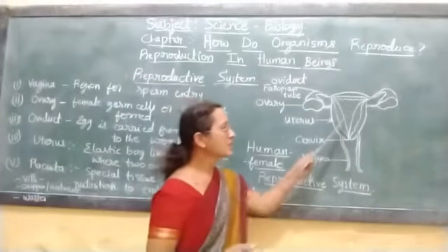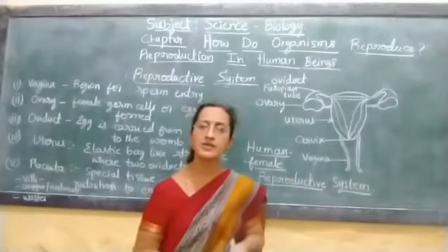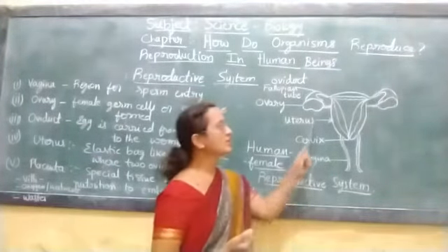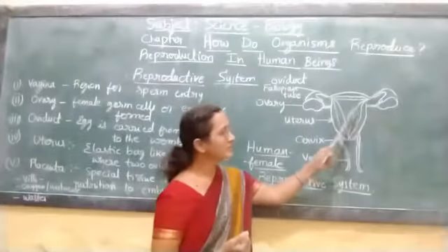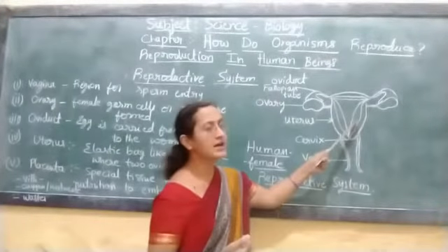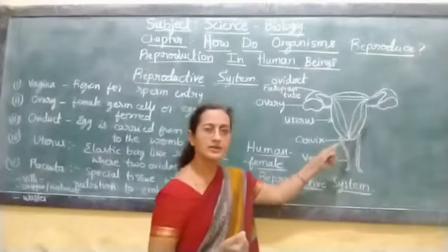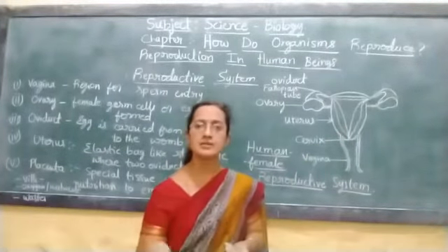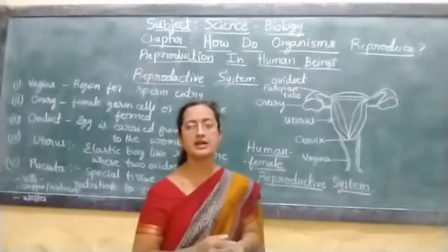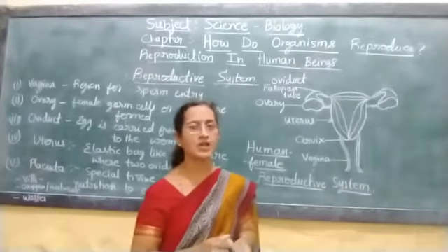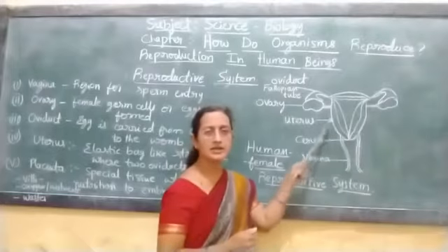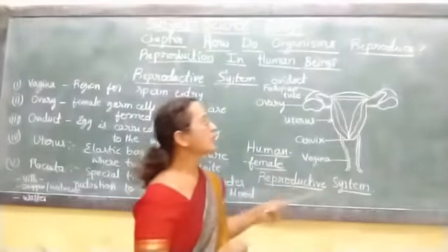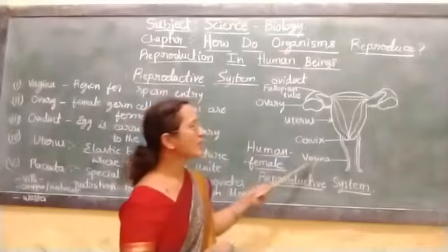As well as this, the growing embryo will be producing waste substances also. Those waste substances enter the blood, and that blood is received by the placenta and sent to the mother's blood. The mother's blood gets purified later with the help of the kidneys. Like this, the female reproductive system has its own mechanism.